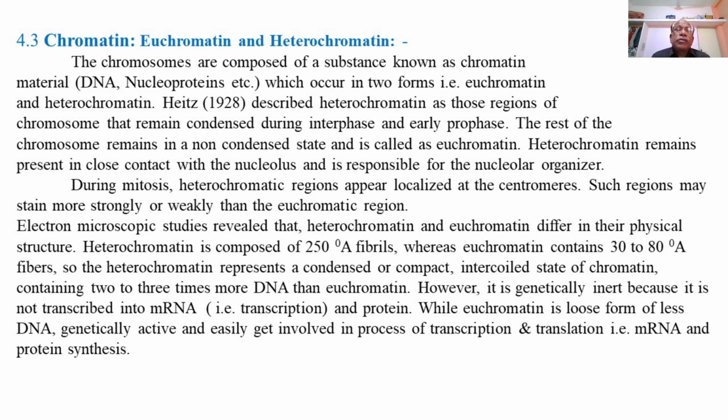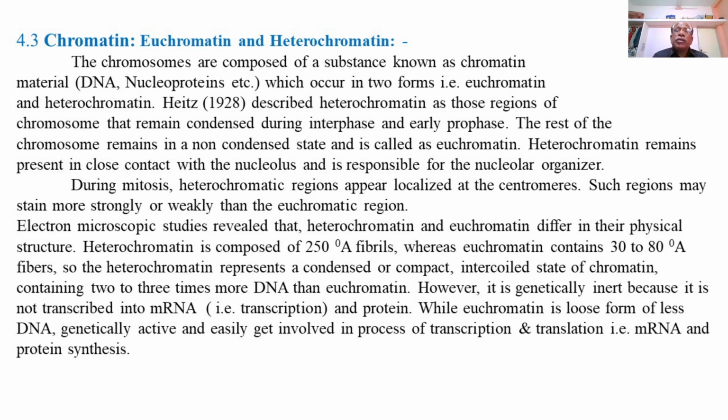During mitosis, heterochromatic regions appear localized at the centromere, and such regions may stain more strongly or weakly than the euchromatic region.